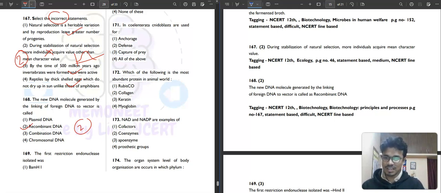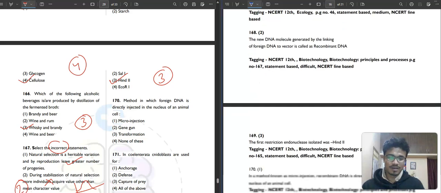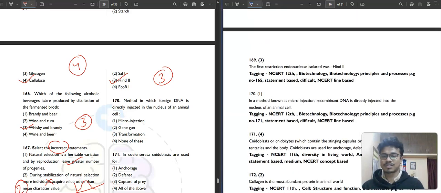The first restriction endonuclease isolated was what? The first restriction endonuclease that was isolated: BamHI, then we have SalI, HindII or EcoRI. That was HindII. Simple. How simple this question is. Oh my god, you should score 360 out of 360.